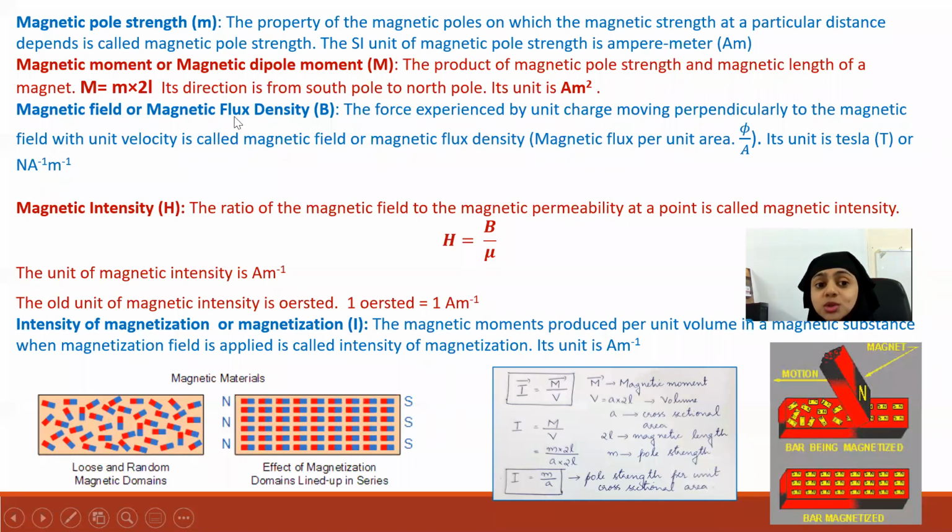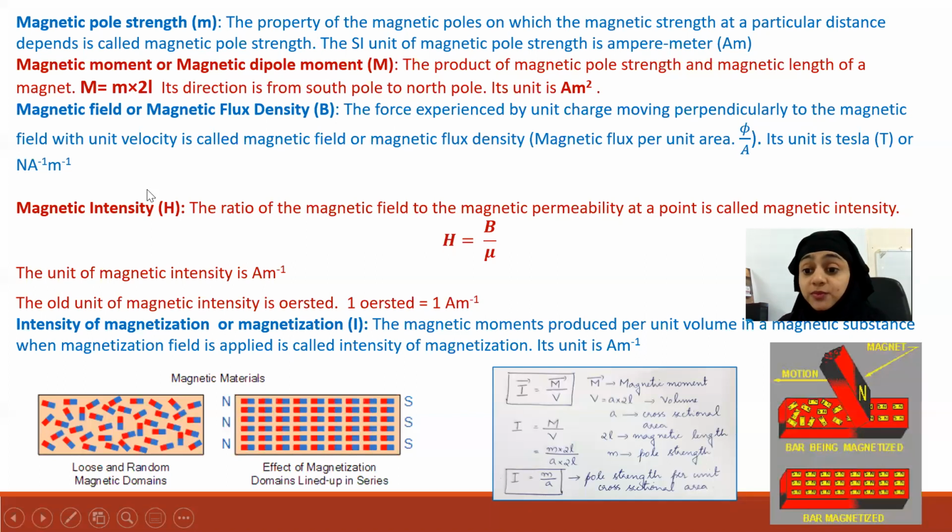So we are learning new terms for what we have already learned before. So magnetic flux density can also be defined as magnetic flux per unit area, that is phi by A. Phi represents magnetic flux. And both are the same. Magnetic field and magnetic flux density are the same. So don't get confused. Sometimes in the question, it will be given magnetic flux density. You can take it as B. There is no confusion. Okay. And it also has the same unit Tesla or Newton per ampere per meter.